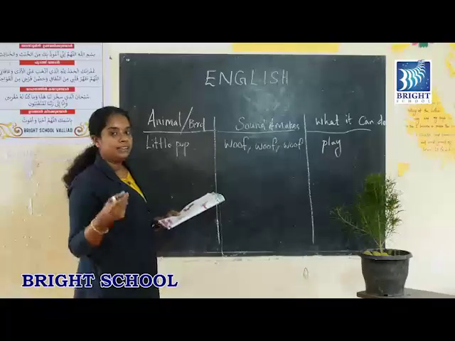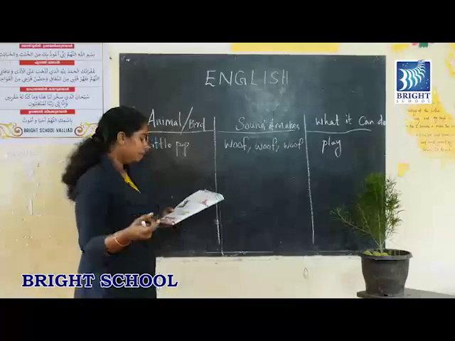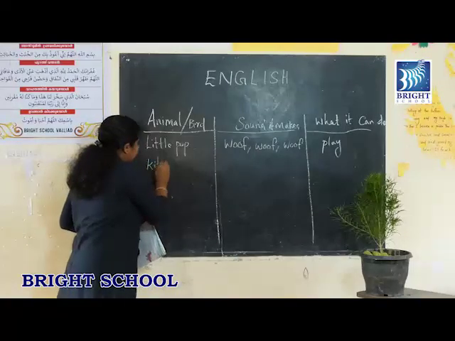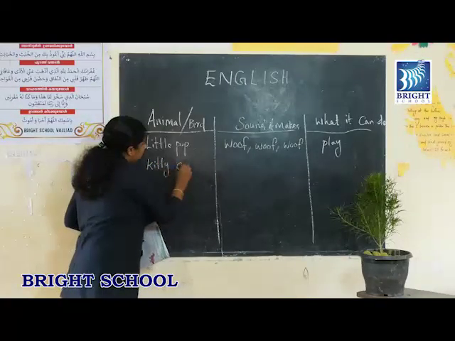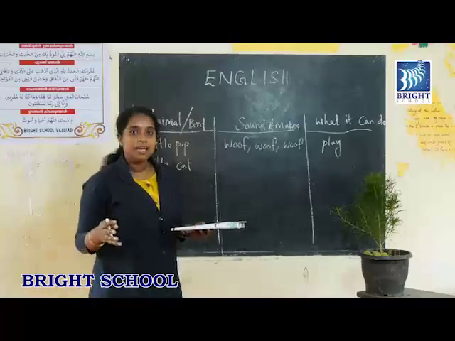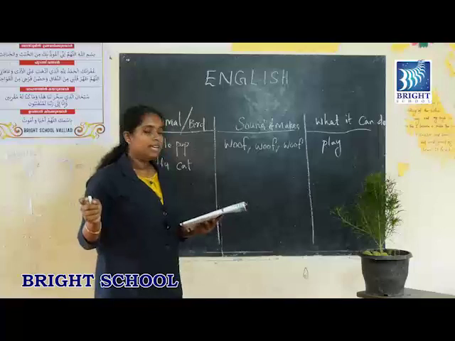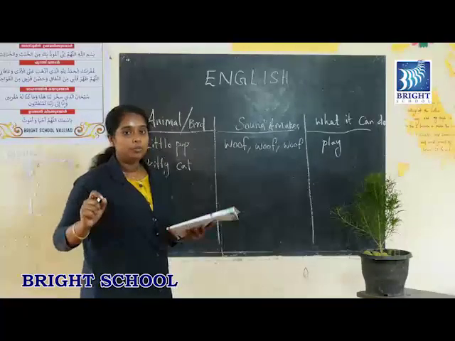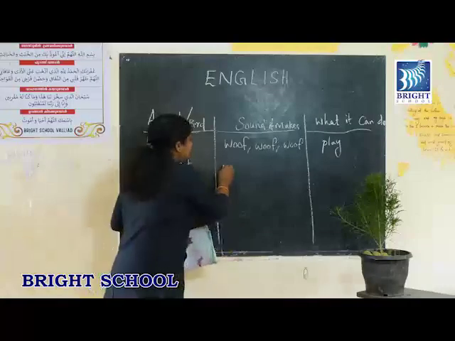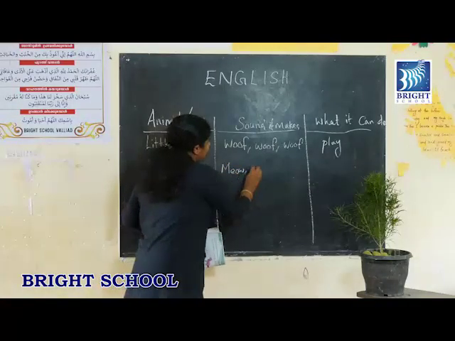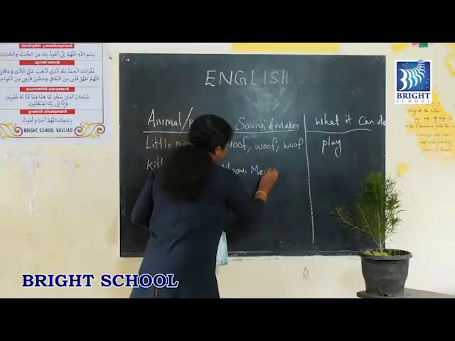So what was the second animal? Yes, cat. Kitty cat. Can you tell me what sound this kitty cat makes? Yes, the kitty cat makes the sound mew, mew, mew. So we can write the kitty cat's sound in the second column.